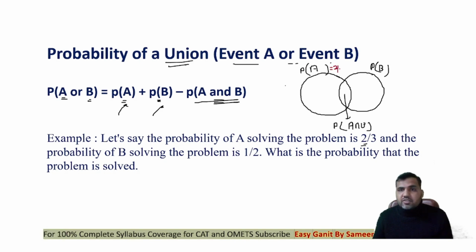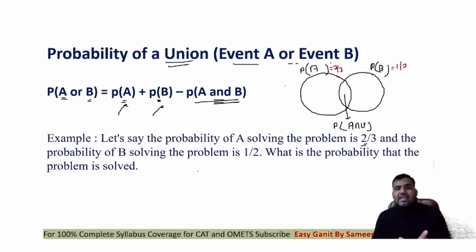This is given to me as 2 by 3. Probability of B solving the problem is 1 by 2. What is the probability that the problem is solved? So guys, what I need is the problem will be solved. That means either A solves the problem or B solves the problem, right?